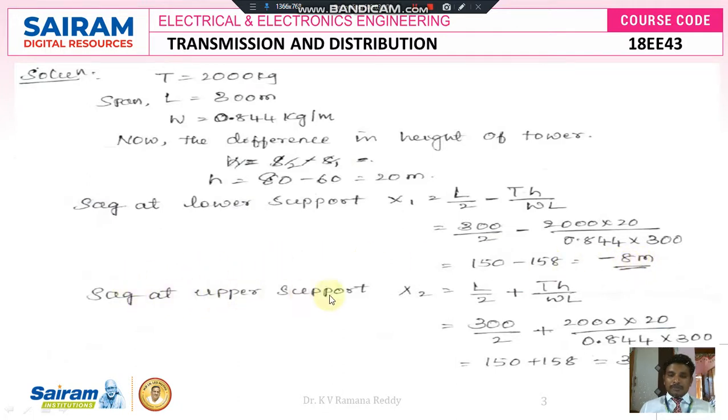Now the sag at upper support x2, we know the formula: L by 2 plus T into H divided by WL. Here L is 300 meters divided by 2, plus tension in the conductor 2000 into the difference of height, in place of H we substitute 20, divided by W, weight of the conductor per kg, 0.844, into the length of the span, 300. So 150 plus 158, so in total it is 308 meters.